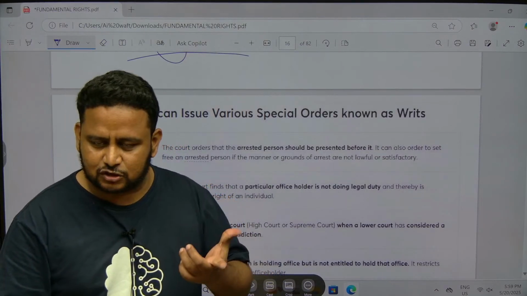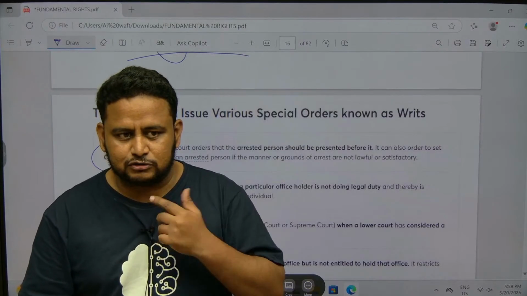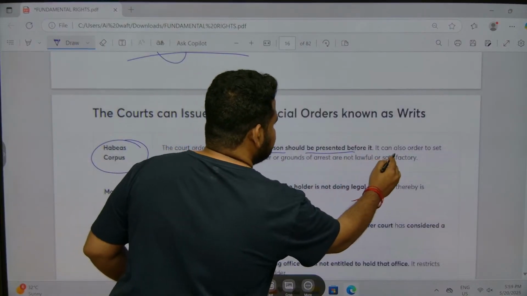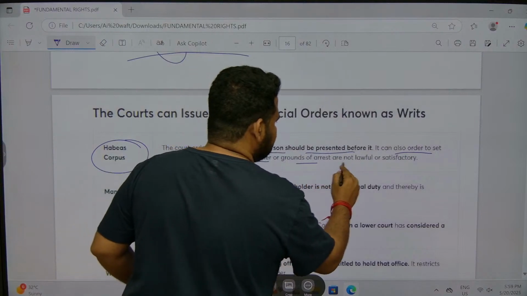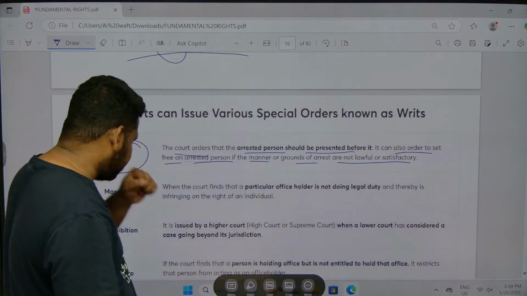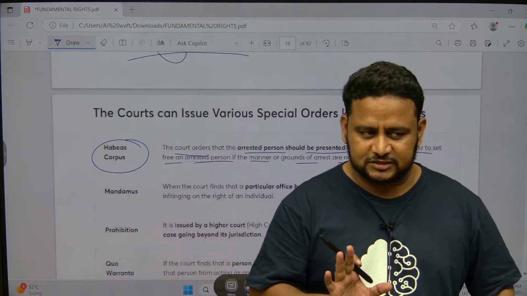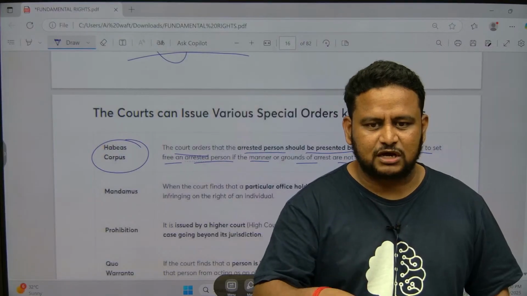The meaning of habeas corpus itself is produce the body. The court orders the arrested person should be presented before it. It can also order the arrested person to be set free if the manner or grounds of arrest are not lawful or satisfactory. So understand one thing, habeas corpus is talking about produce the body. Habeas corpus can be issued against a public person, a private person, or a public authority.